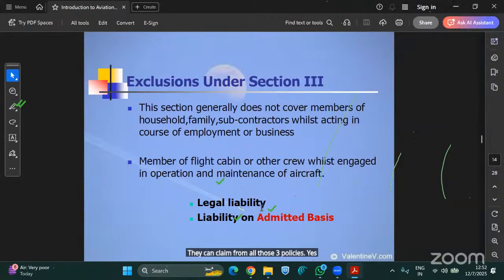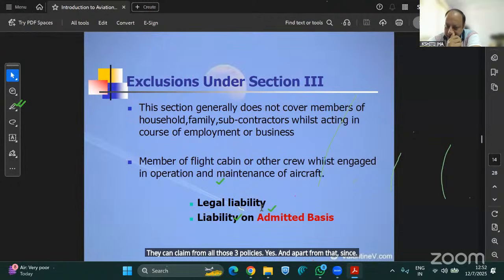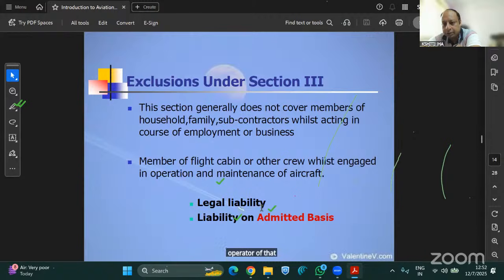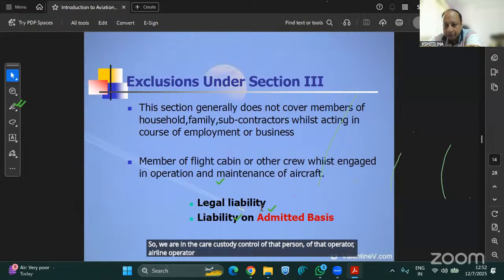Yes, and apart from that, since he was flying in that aircraft and that aircraft crashed and his death happened, or say he got permanently totally disabled, as per legal liability he is also bound to get that amount from the operator of that aircraft. So again, he will get that amount. Basically, when passengers are flying in an aircraft, they are in the care, custody, and control of that airline operator, as you all are aware.